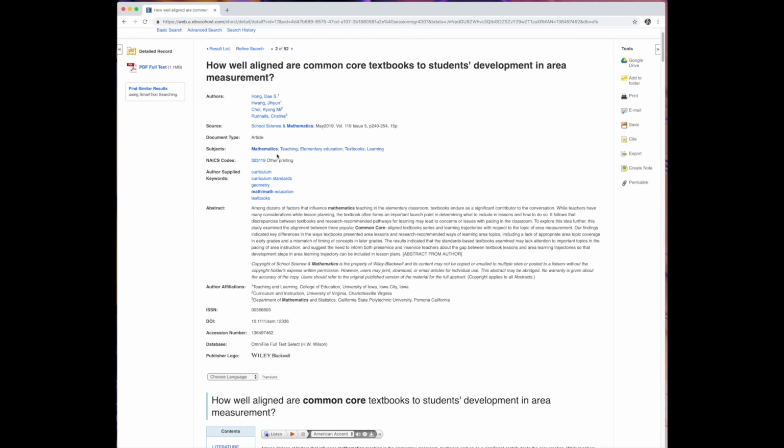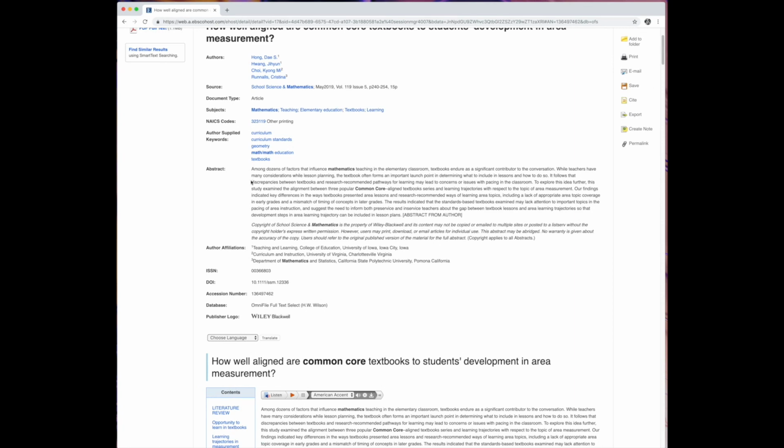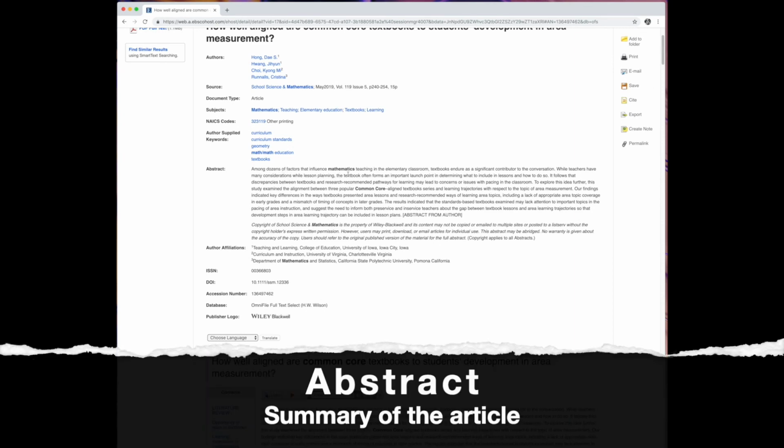These subjects and keywords seem to match up with what I'm trying to research. We have mathematics, teaching, elementary education, textbooks, learning, and the keywords include curriculum, curriculum standards, and math. Sounds pretty good so far. But the abstract is really going to be key to me deciding whether or not I want to download and read this article. The abstract is a summary.